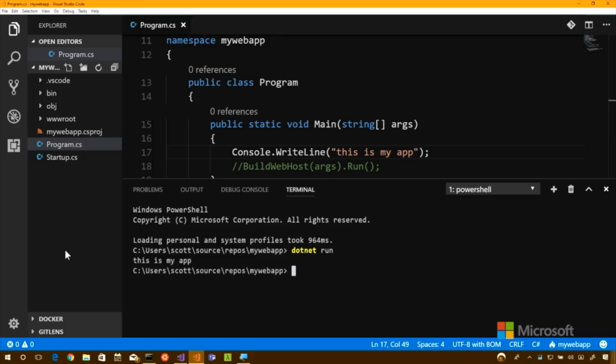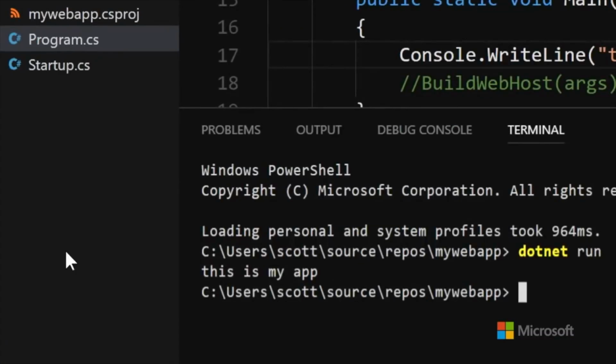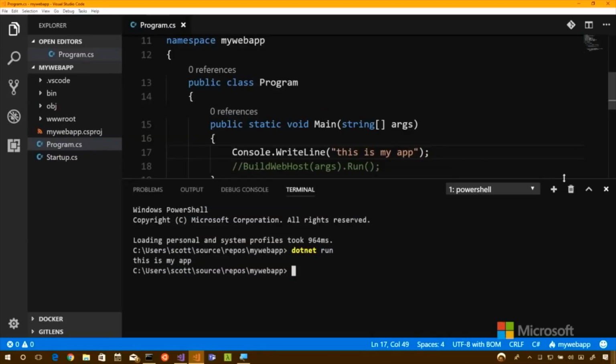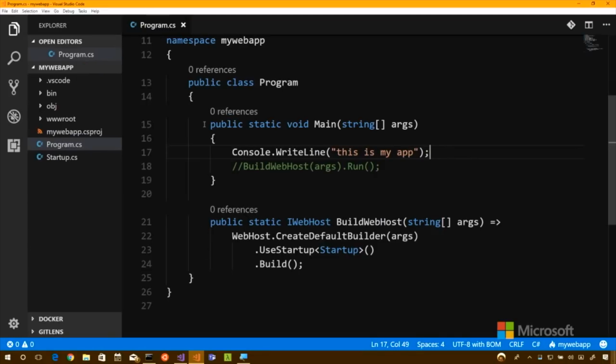Okay, so it actually switched it over to a console application. Well, it didn't really switch it over because it always was a console application. The idea being that they're the same thing, right? A .NET application has a main, a main entry point, and then it does some stuff.